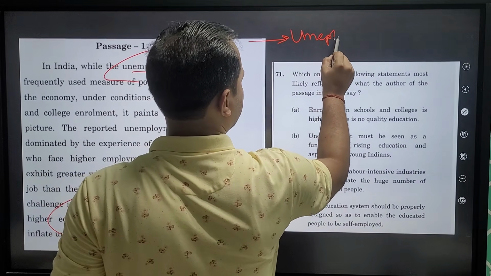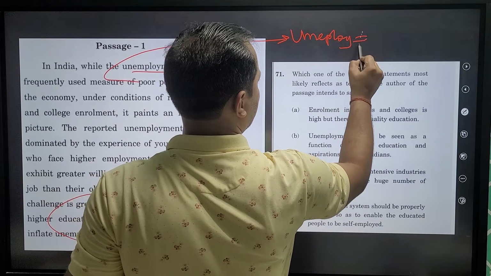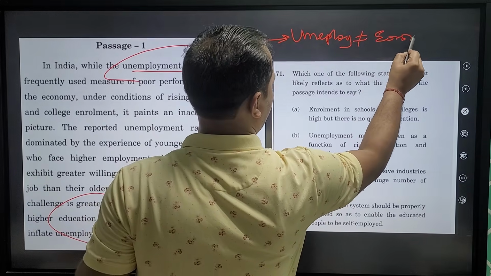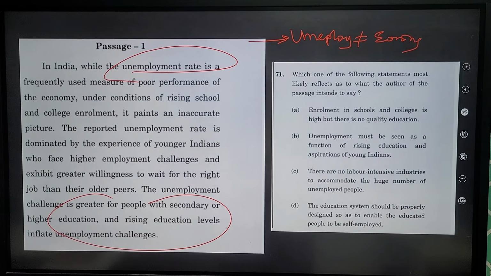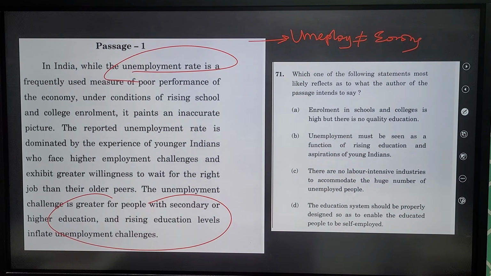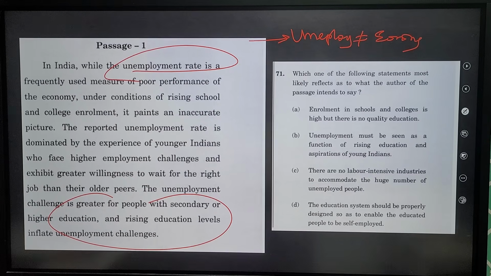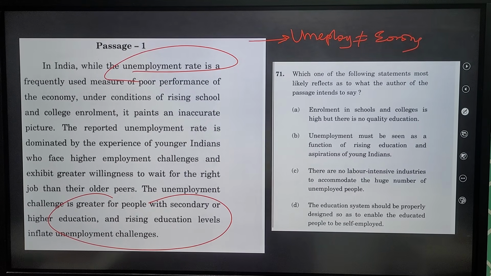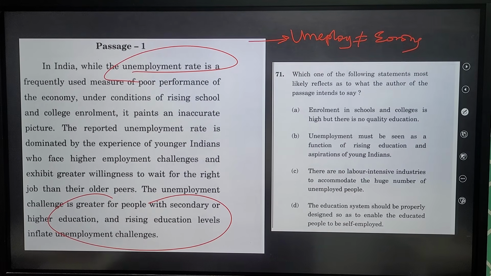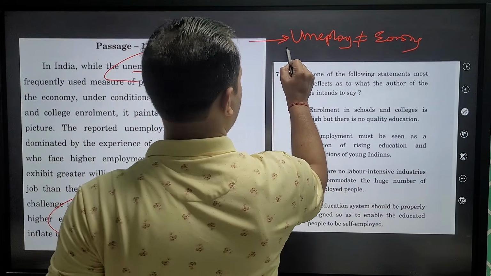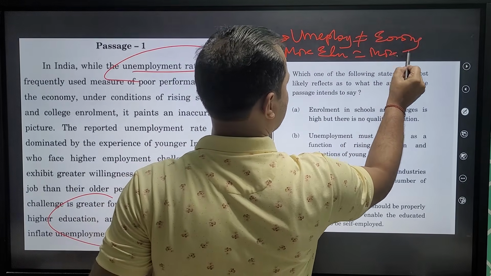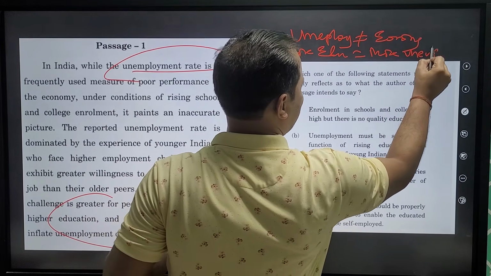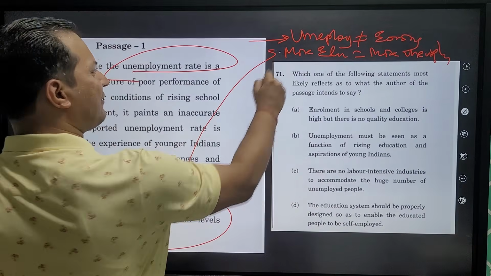Unemployment situation does not tell you the situation of economy. Inaccurate. They are not equal. Why? Read the last line. The unemployment challenge is greater for the people with secondary and higher education, and rising education level inflate unemployment challenges. Higher education, more unemployment. That's it. This is called active reading, guys.